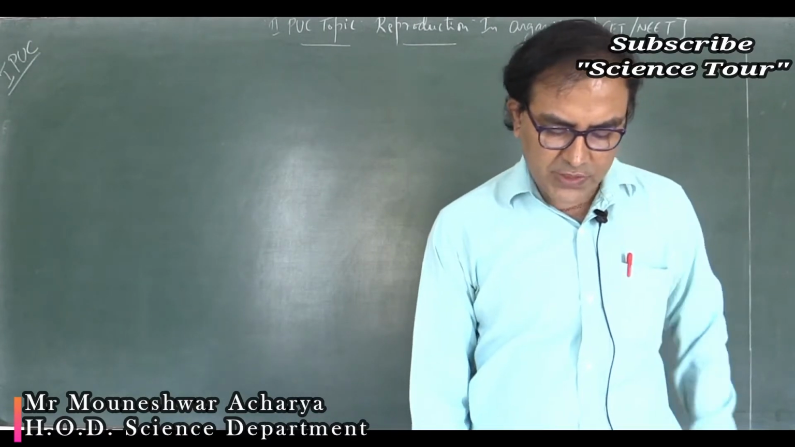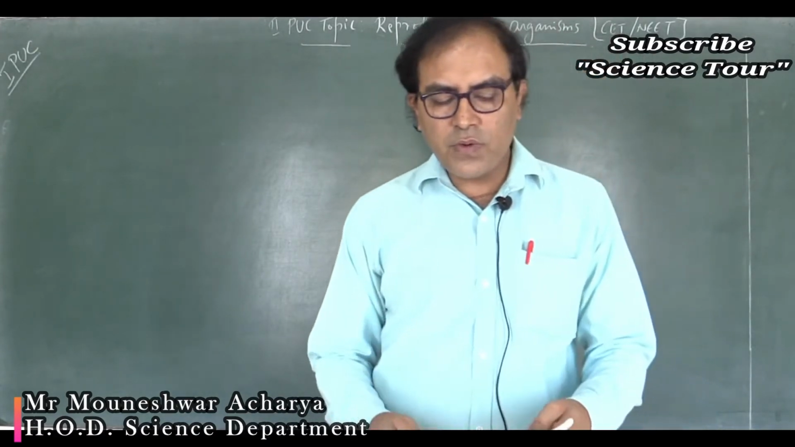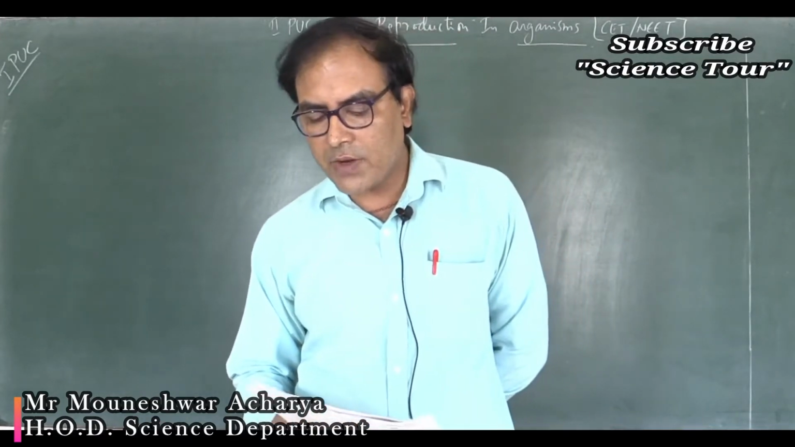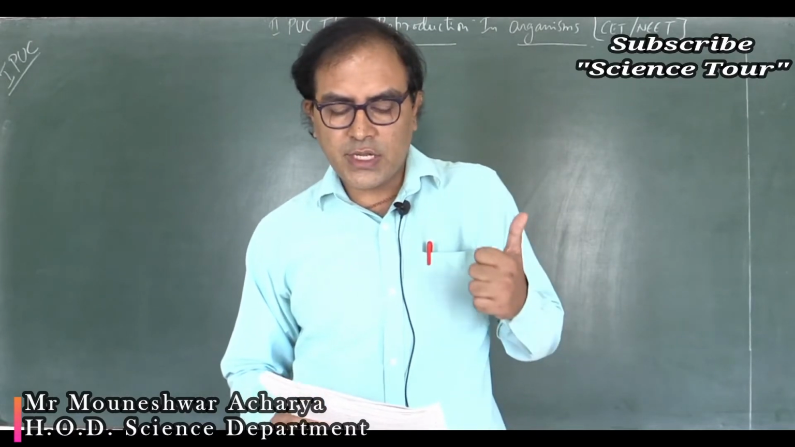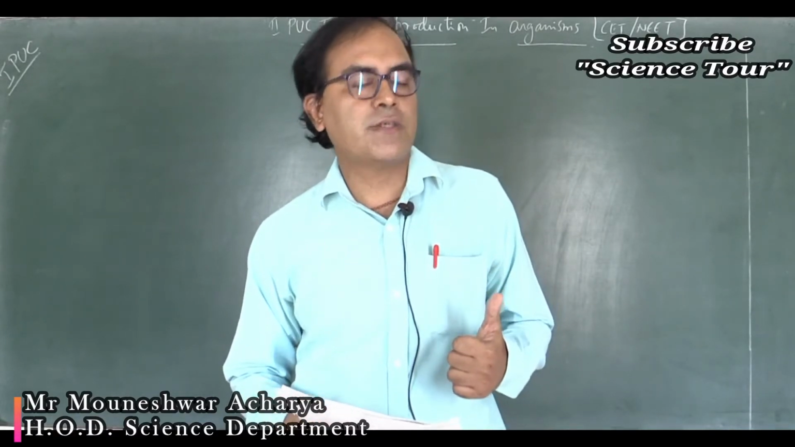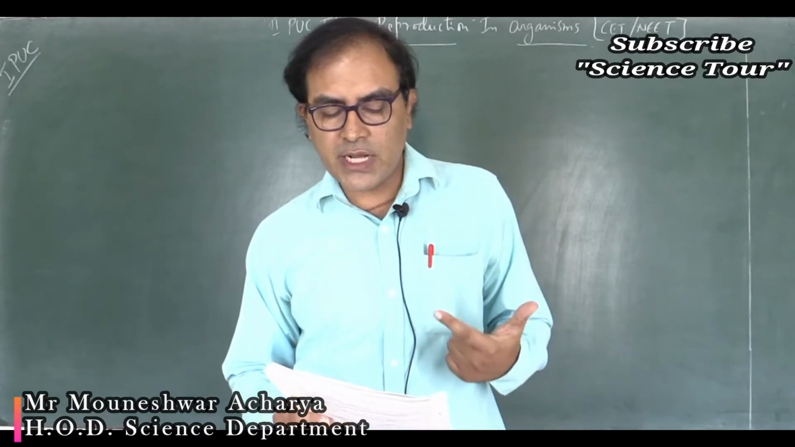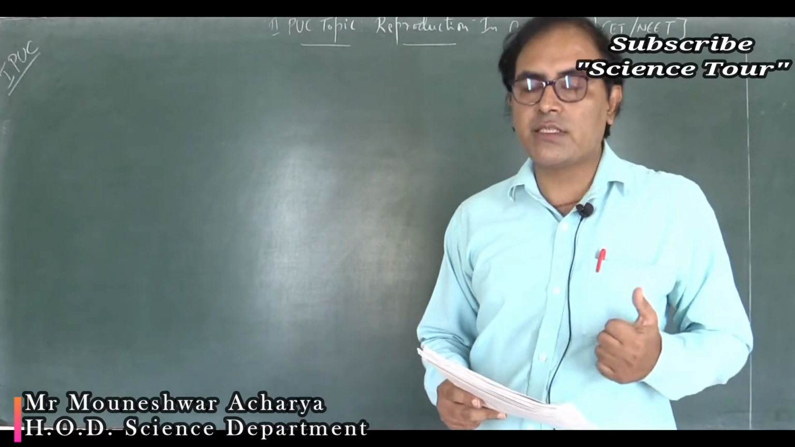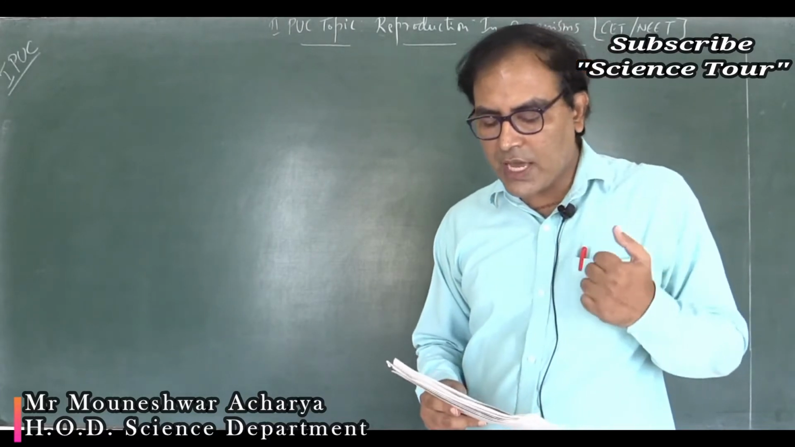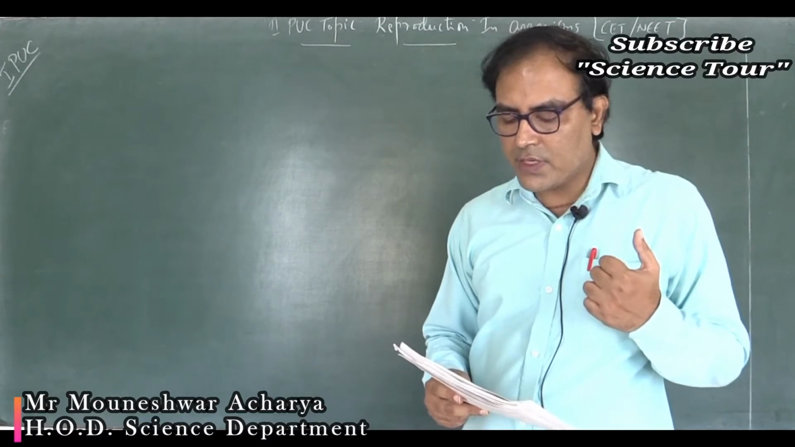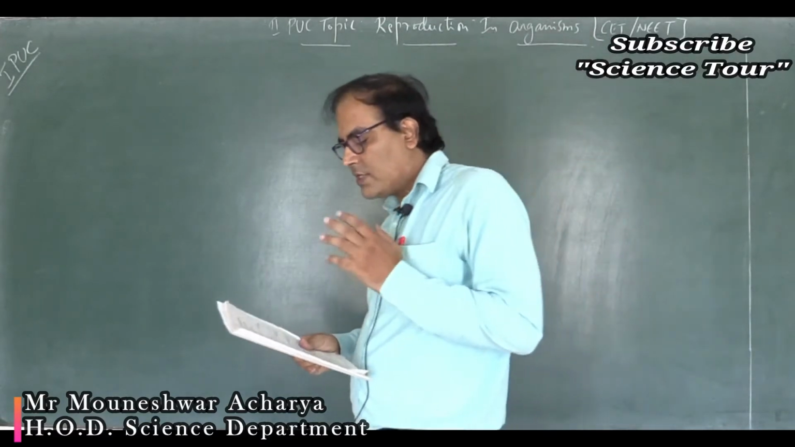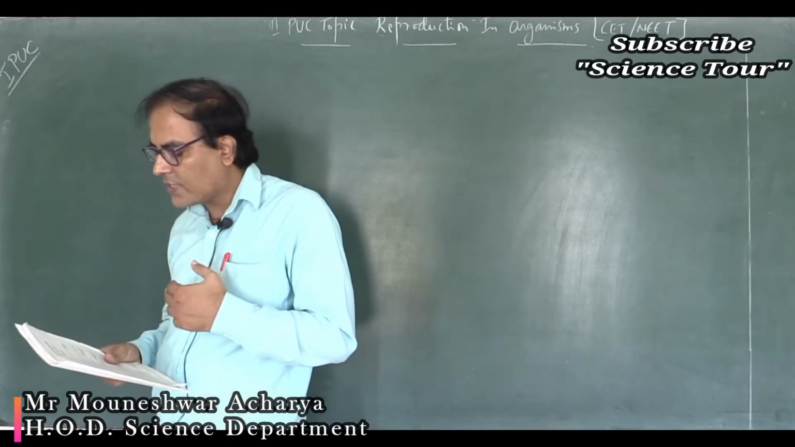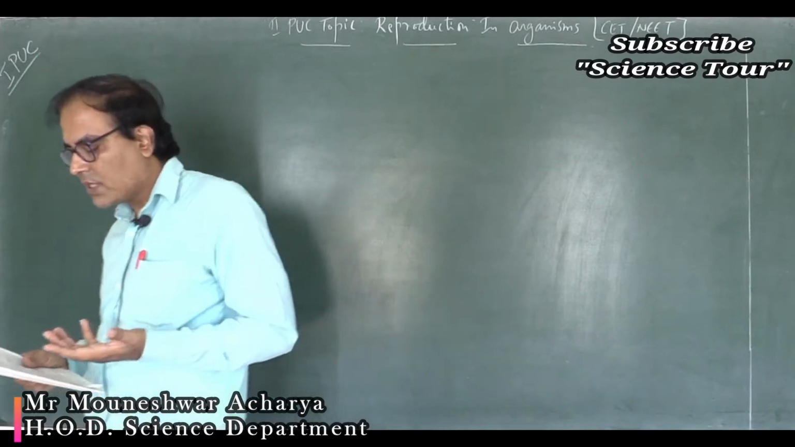So see the first question. Few statements describing certain features of reproduction are given below. First, gametic fusion takes place. Second, transfer of genetic material takes place. Third, reduction division takes place. Fourth, progeny have some resemblance with the parents. Select the options that are true for both asexual and sexual reproduction from the options given below.